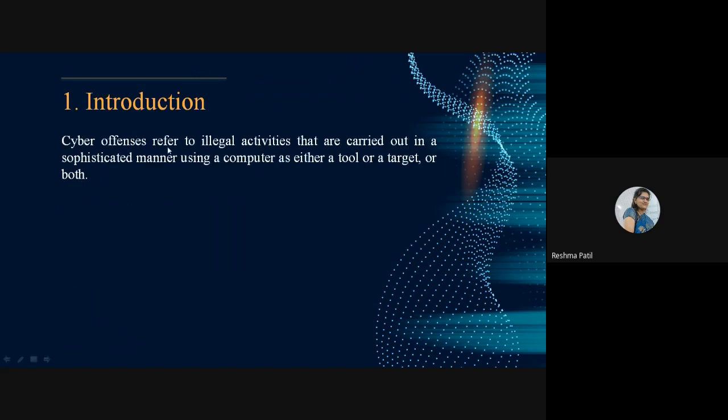Cyber offenses refer to illegal activities that are carried out in a sophisticated manner using a computer as either a tool or target or both. So what is cyber offense? Offense means illegal act. And how are we going to conduct that act? Using a computer either as a tool or target or both. So this is the definition of cyber offense.